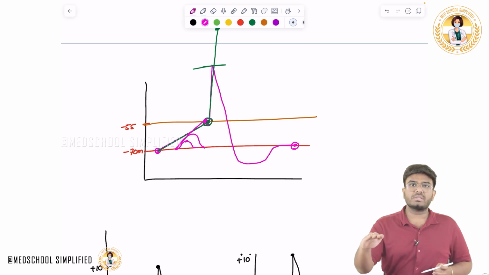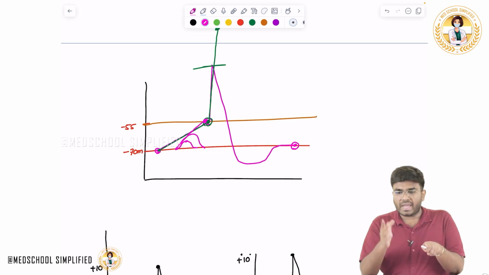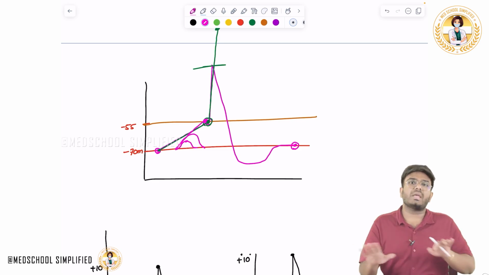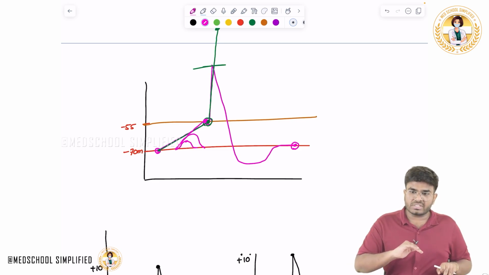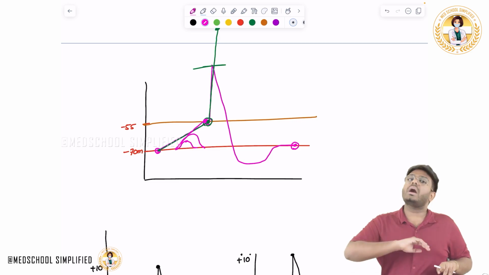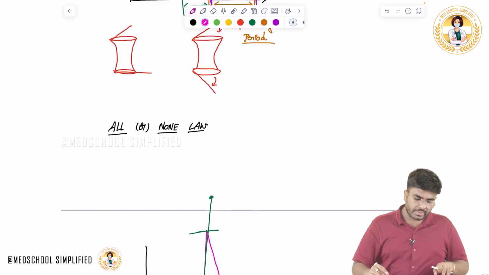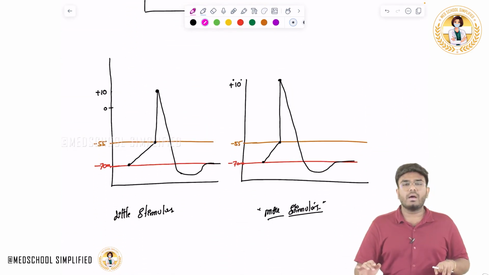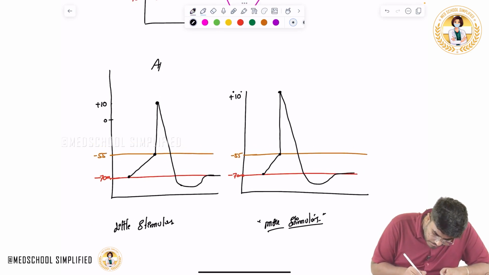If depolarization happens, it happens to the fullest. It doesn't matter whether it's a little stimulus or more stimulus. If it happens, it happens. If it doesn't happen, it doesn't happen. Subthreshold stimulus, no action potential. If you give a stimulus which is reaching the threshold, 100% depolarization. So with this I have explained the all or none law. According to the all or none law, amplitudes are constant.